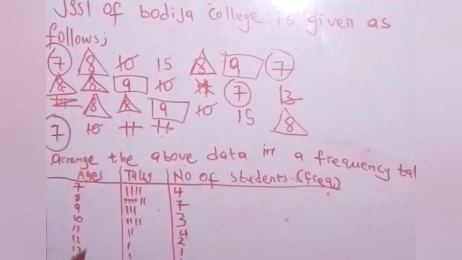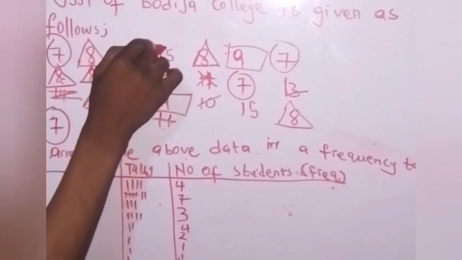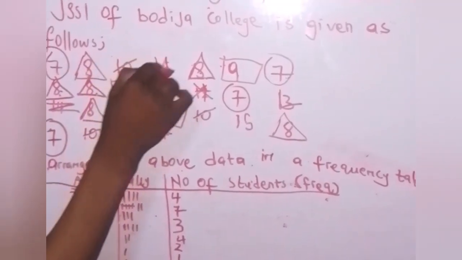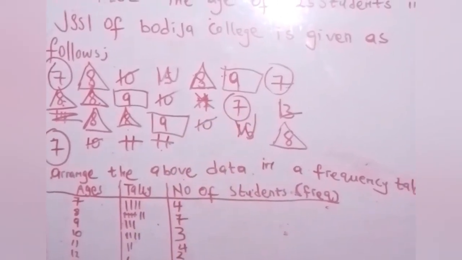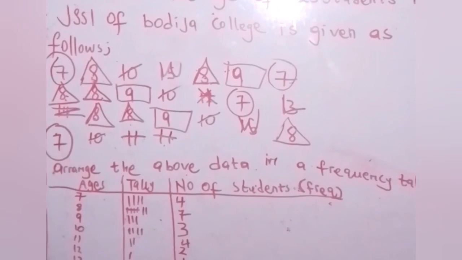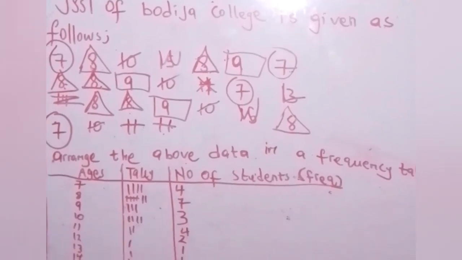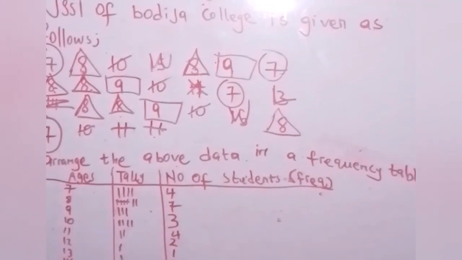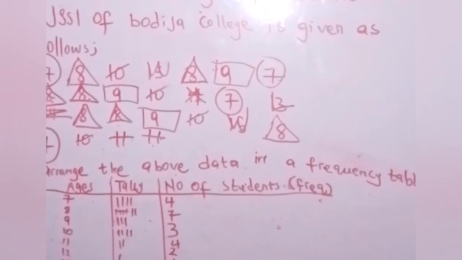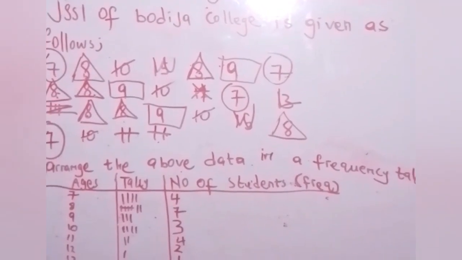For 15 now, you see 15. We can use W. I think that's all. That's 2, I mean, 1, 2. That's all. This is how we can calculate or arrange numbers in form of tally and frequency.